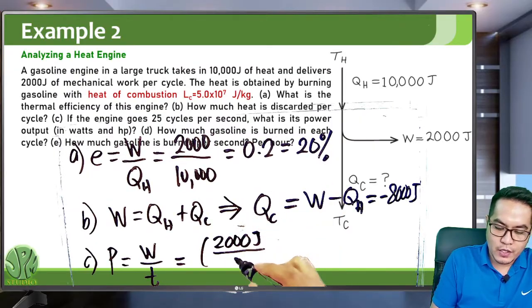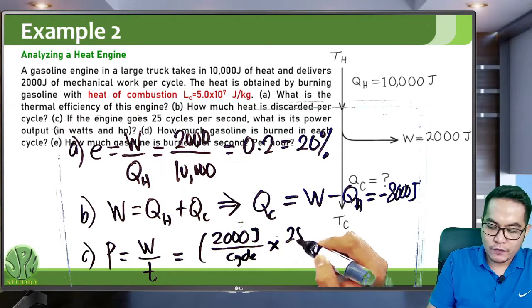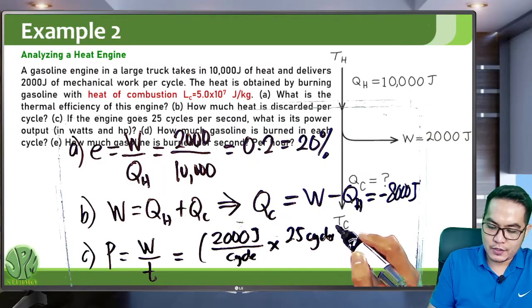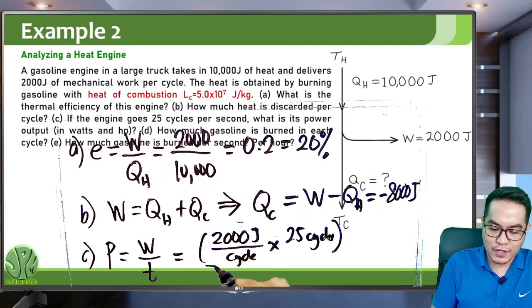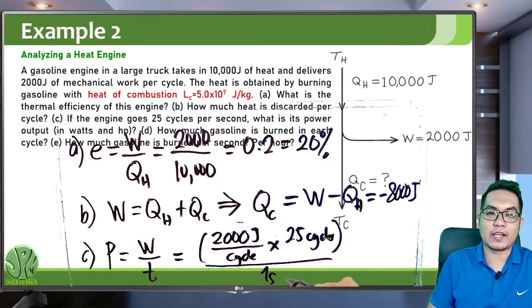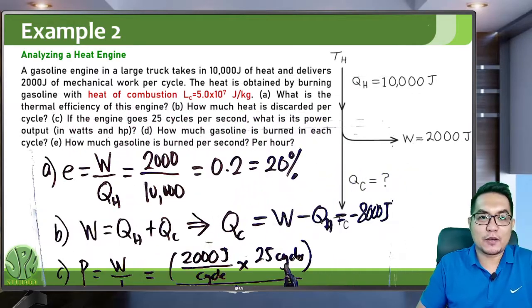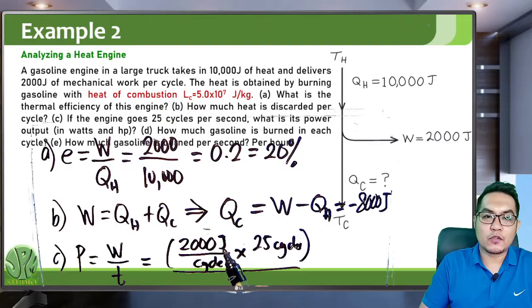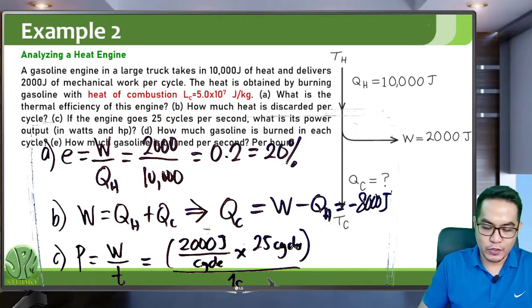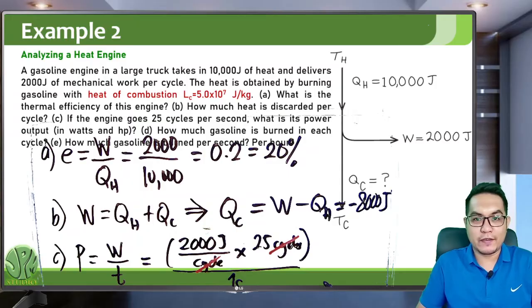So in a time of 1 second, there are 25 cycles. If you do 2,000 joules of work per cycle, you multiply that by 25, so that the cycle unit will cancel out. So 2,000 joules times 25 is the work done in 25 cycles and in